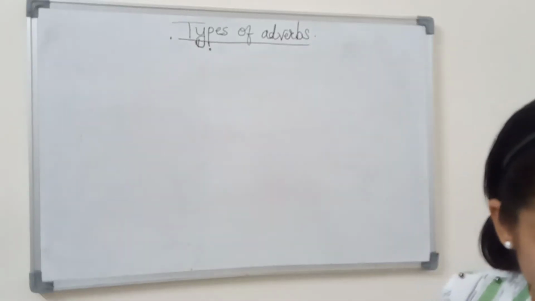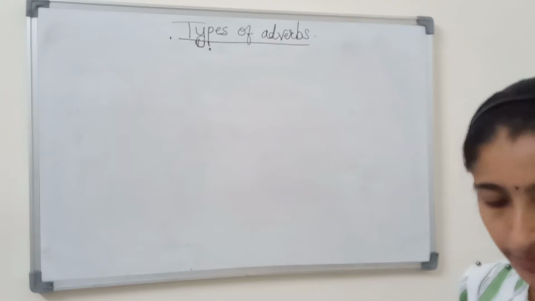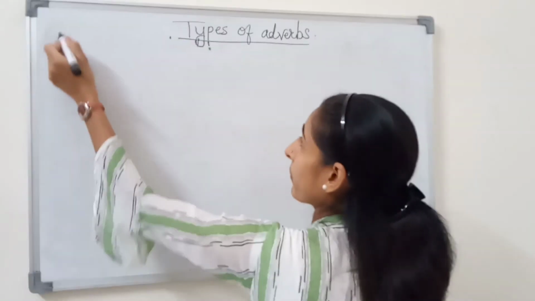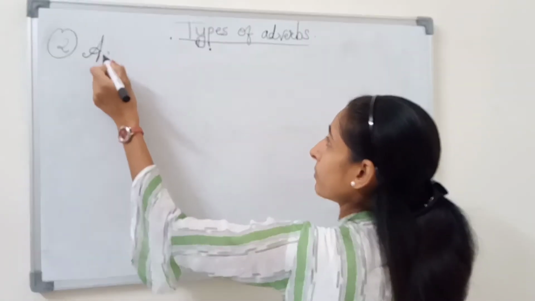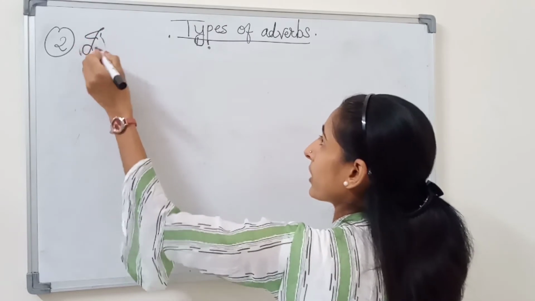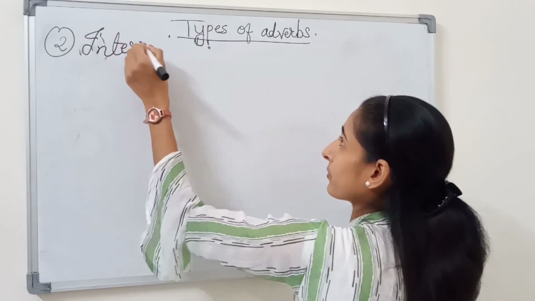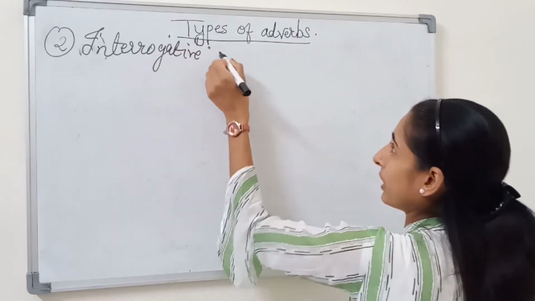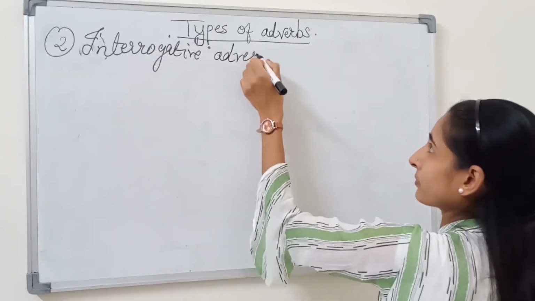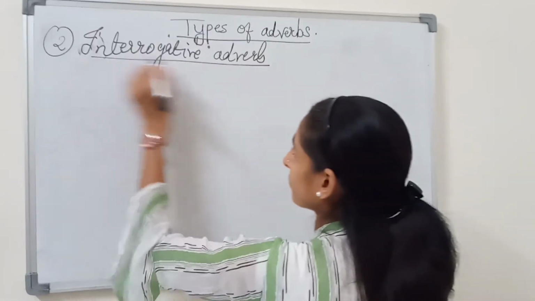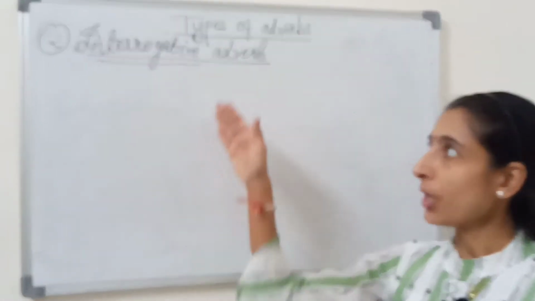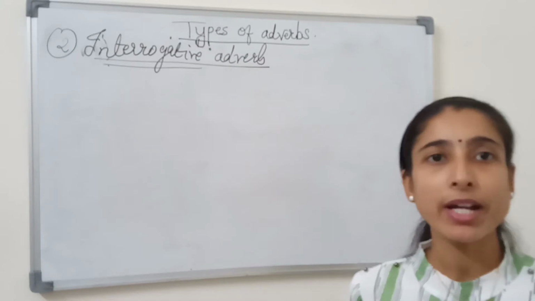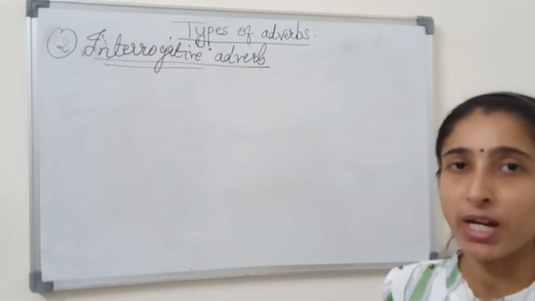Which is our second type of adverb, that is interrogative adverb. Now interrogative adverbs are further divided into 6 parts, and they are,